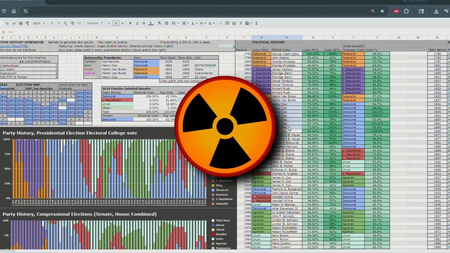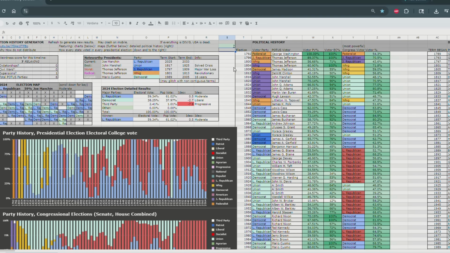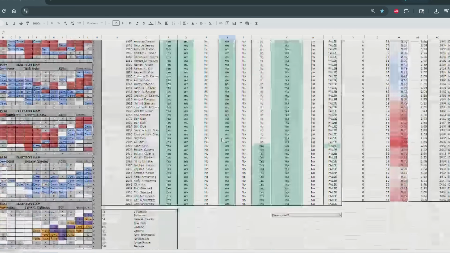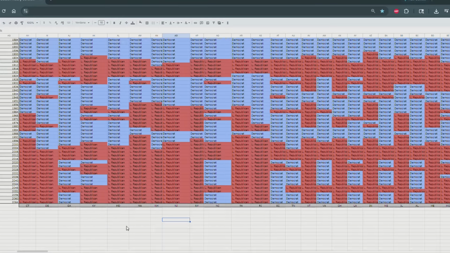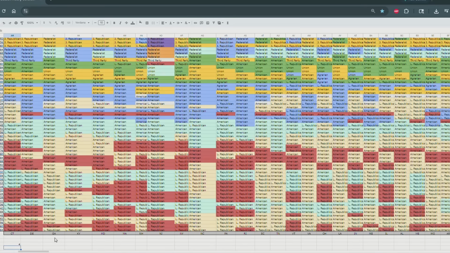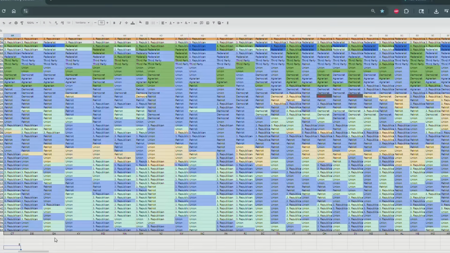And if you watched a couple videos ago that I made, this shouldn't be a surprise to you, but what should be a surprise, hopefully a pleasant surprise, is that I've updated this spreadsheet to be much more detailed, accurate, and creative. There's a bunch more stuff in this, and I want to use this spreadsheet now to show you a couple different alternate history timelines.